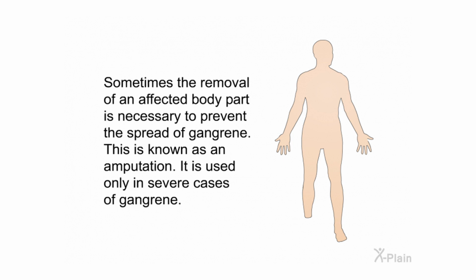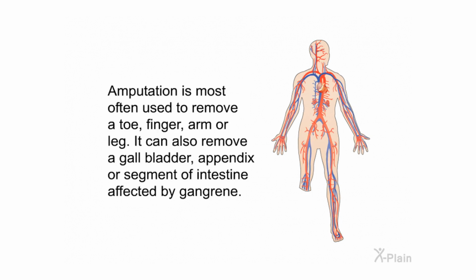Sometimes the removal of an affected body part is necessary to prevent the spread of gangrene. This is known as an amputation. It is used only in severe cases of gangrene. Amputation is most often used to remove a toe, finger, arm, or leg. It can also remove a gallbladder, appendix, or segment of intestine affected by gangrene.